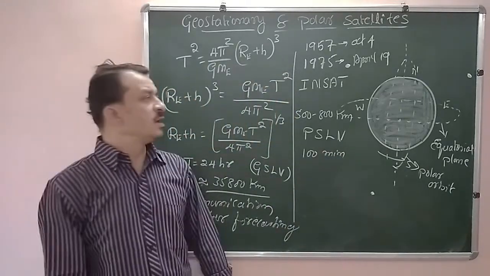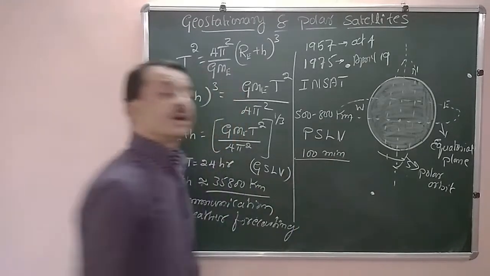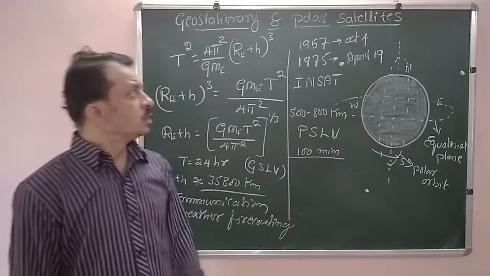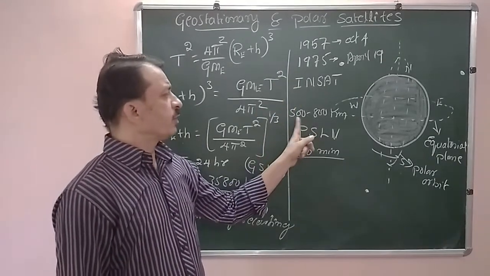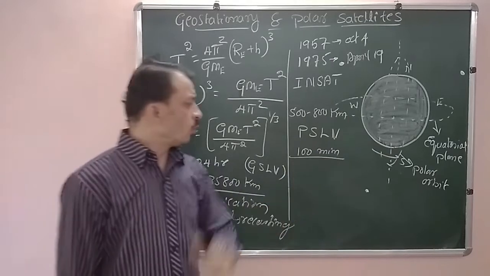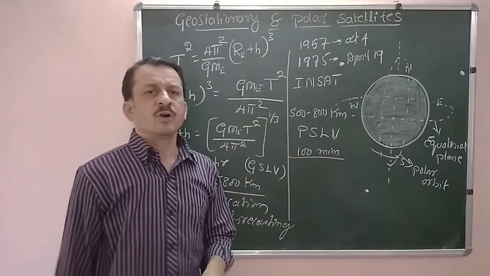That means these polar satellites have a time period of around 100 minutes.